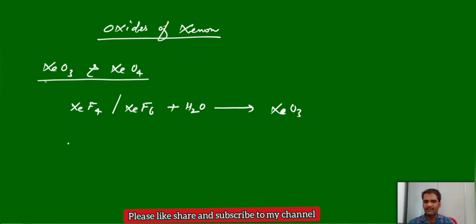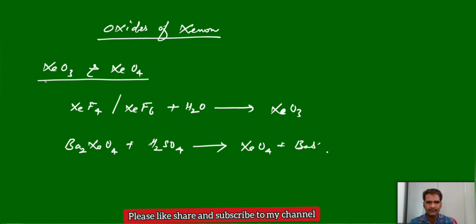Similarly, xenon tetroxide we can prepare by taking barium xenate. This barium xenate, if we treat with sulfuric acid, we will get xenon tetroxide. Apart from this, the byproducts are barium sulfate and water. Xenates in acidic medium give the tetroxide, and tetrafluoride, hexafluoride hydrolysis will give the trioxide.